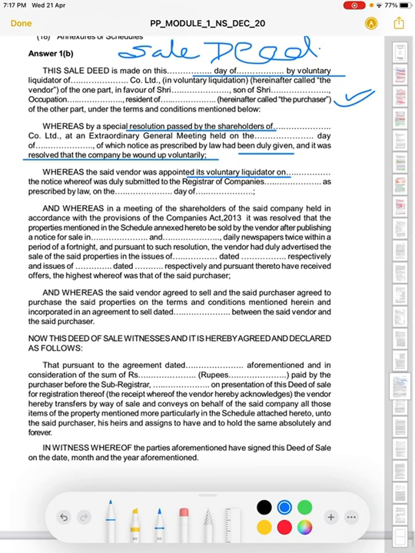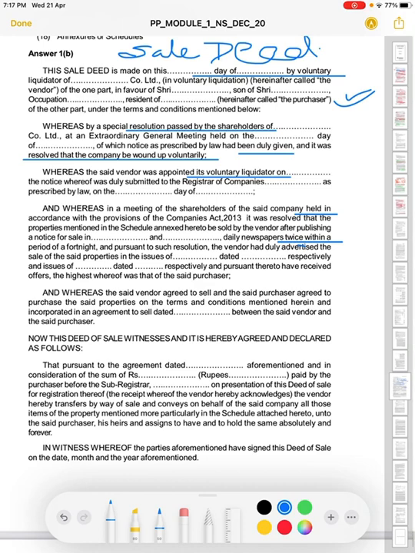On this day, and whereas in a meeting of the shareholders of the said company held in accordance with the provisions of the Companies Act 2013, it was resolved that the properties mentioned in the schedule annexed hereto be sold by the vendor after publishing a notice for sale in the daily newspaper twice within a period of a fortnight.